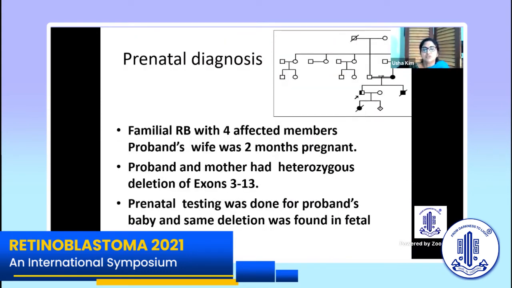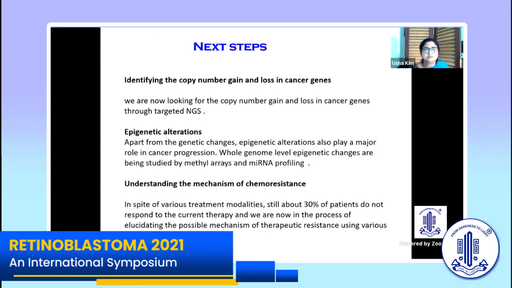In another scenario, there was a familial RB. This was a very interesting family with 4 affected members. The proband's wife was 2 months pregnant. The proband and the mother had a heterozygous deletion of exons 3 to 13. Then prenatal testing was done for the proband's baby, and the same deletion was found in the fetal DNA, unfortunately.